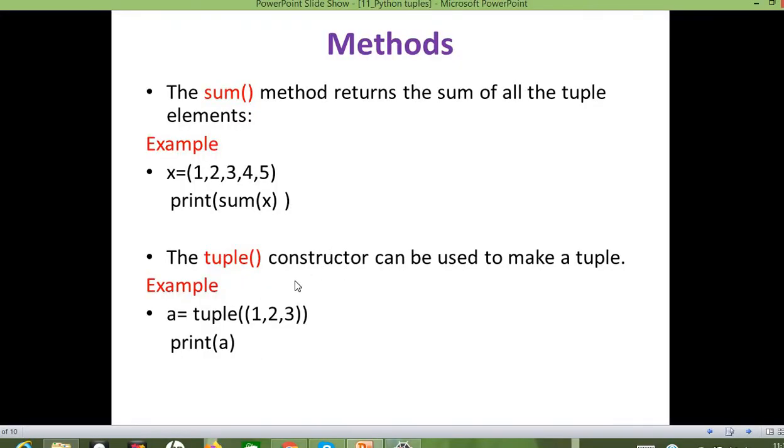So next we have the tuple method itself. Since the method name is also the same, we call it a constructor. The tuple constructor will be used to make a particular set of elements a tuple itself. By default, with the help of round brackets, we can represent a tuple, but apart from that, we can specify the method tuple itself.